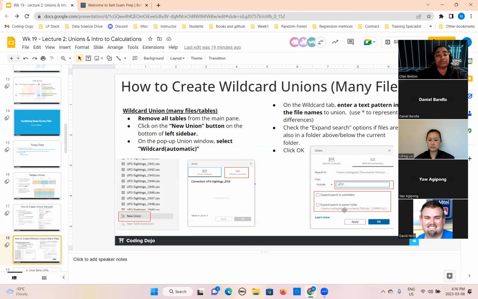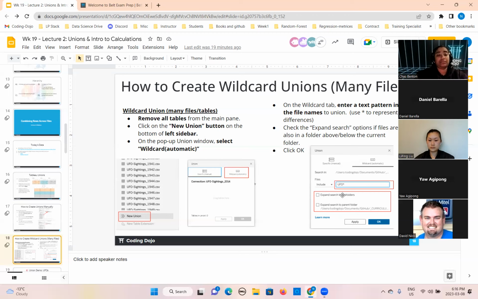There are other options as well. This is expand search to subfolders. You can use this if you have more data inside the subfolder. And then expand search to parent folder.